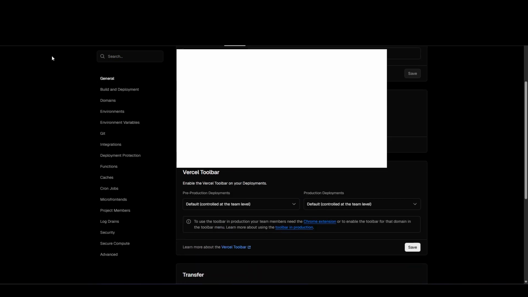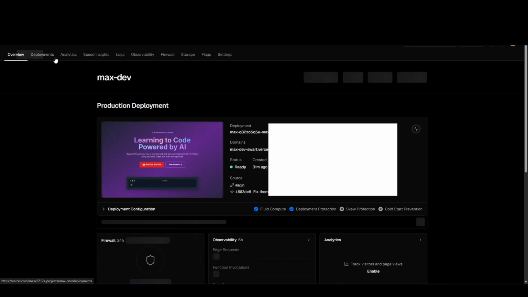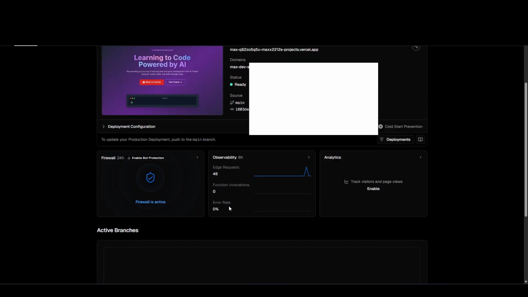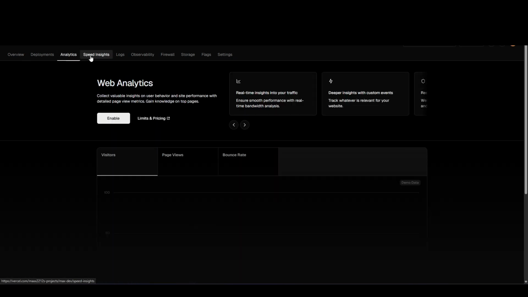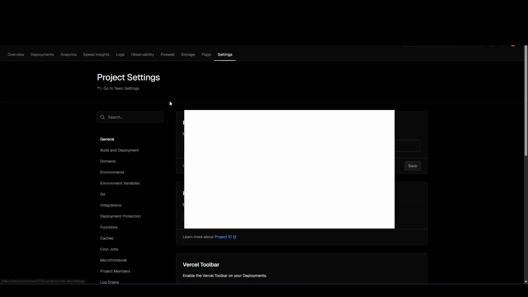I think that's all. You have your deployment, where you see if you have any error. I think it's using the latest fallback. So if you now have an error, it just uses the file that's ready. So if you build a new website and you upload it here, and then you have an error, it just uses the old working website. So you have no worries about that. And then you just have the overview. You just see all insights, all analytics, and that's all. That's all you need to know.